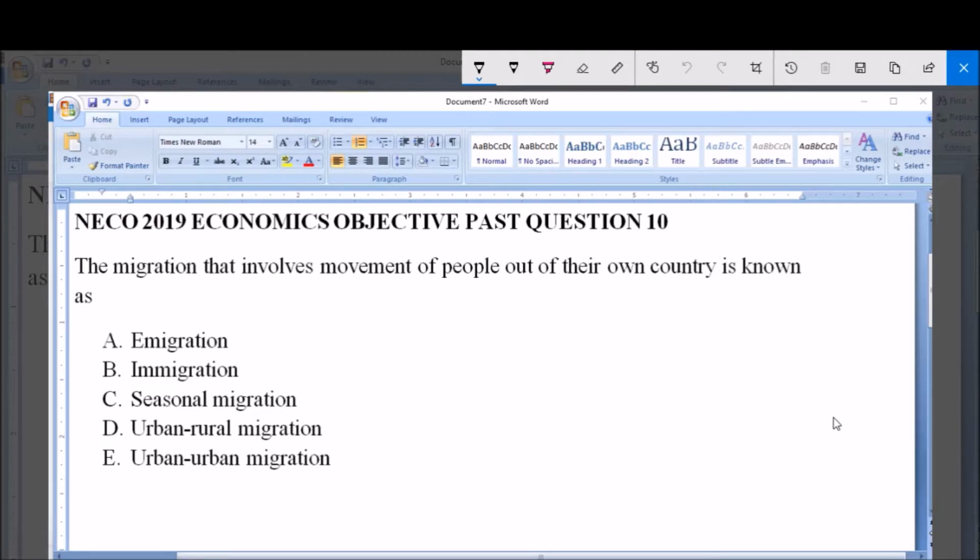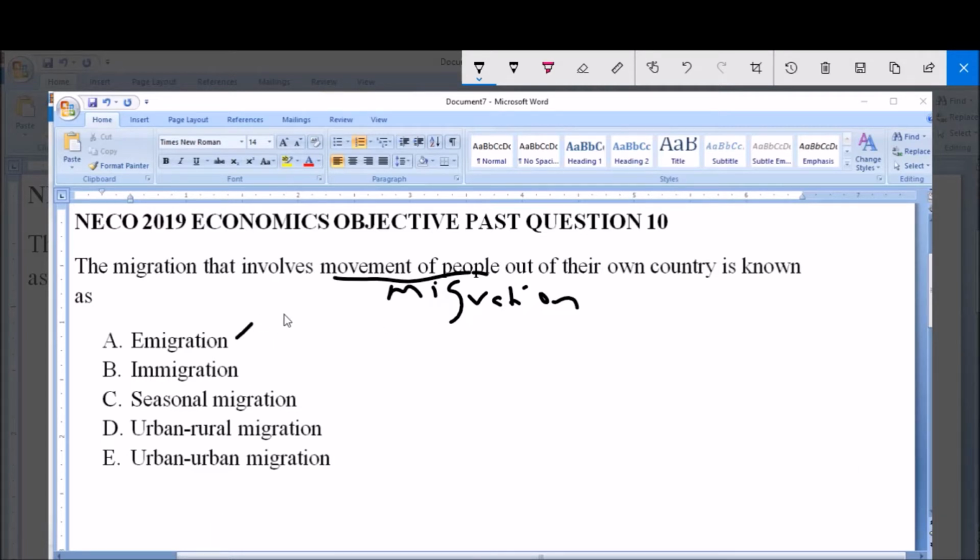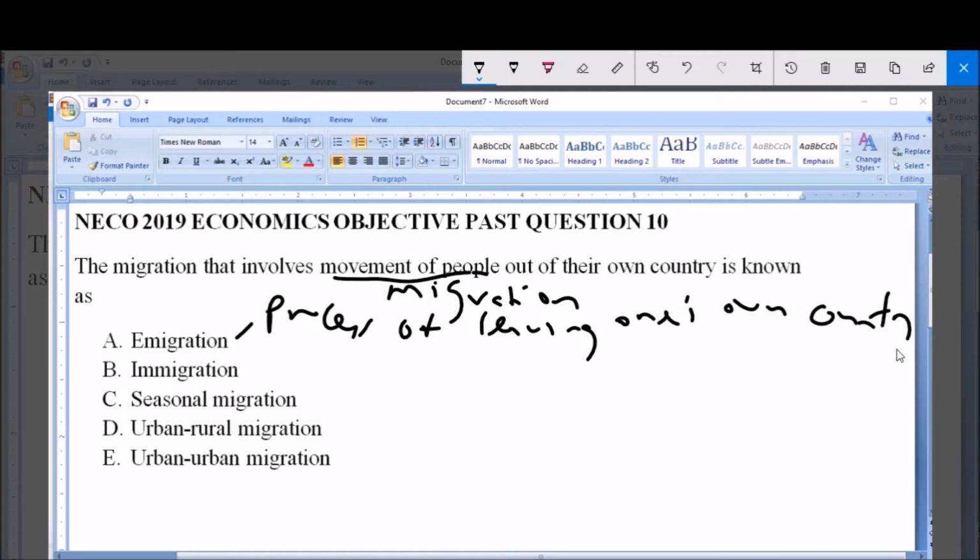So we are looking at various forms of migration, and migration is the term used for movement of people out or in of a particular region. So we have emigration. Now, emigration refers to the process of leaving one's own country to settle in another.